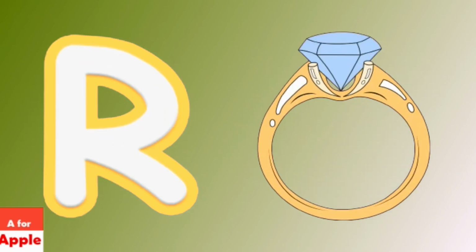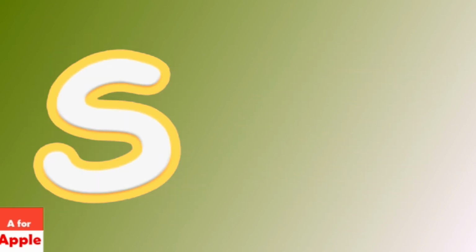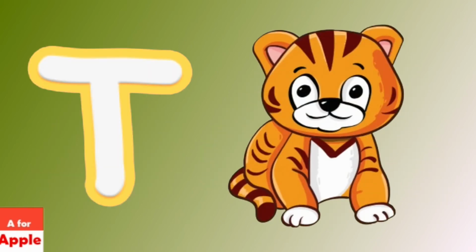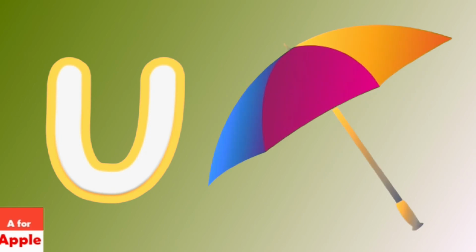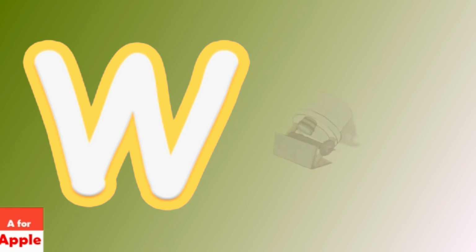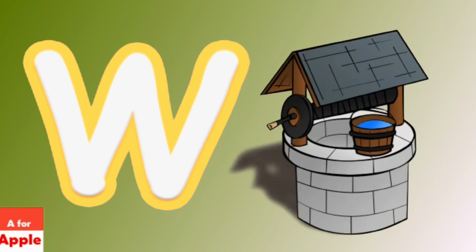R for ring, ring. S for sandwich, sandwich. T for tiger, tiger. U for umbrella, umbrella. V for vegetables, vegetables. W for well, well.